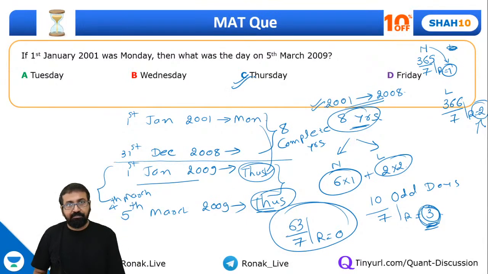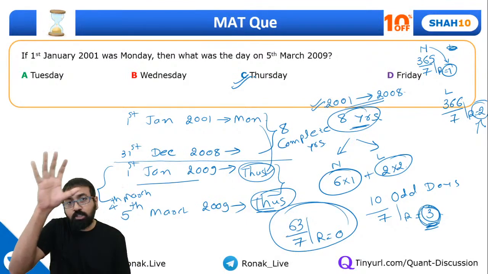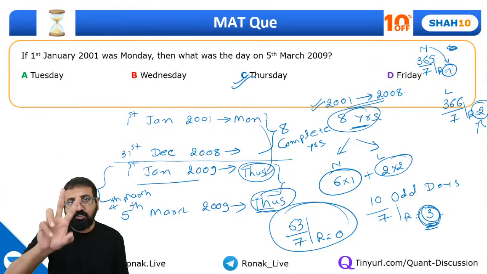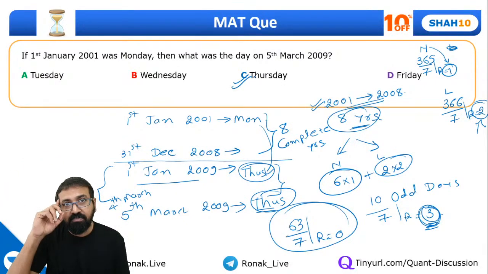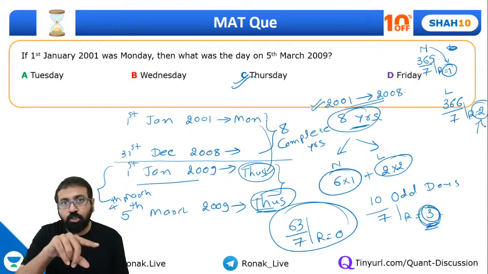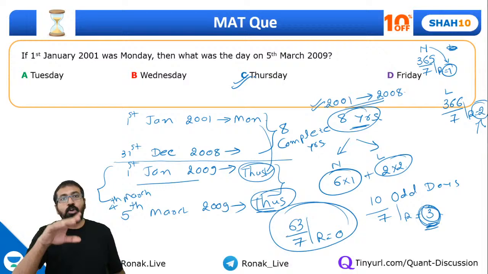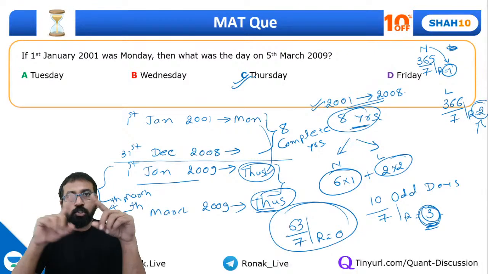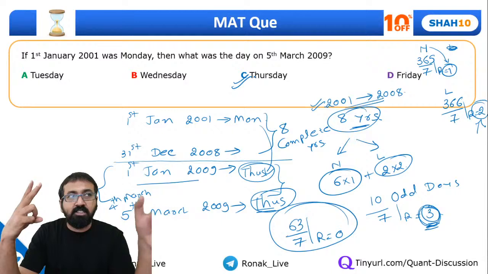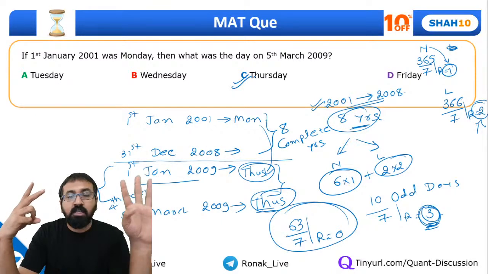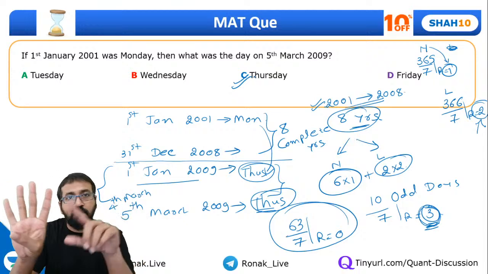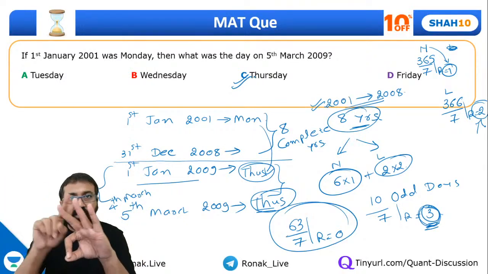This is Thursday. Of course, I have explained to you the complete calendar over here. Actually, when you solve this question, it is a 2-step question. Everyone, this is how normally students do it in the actual exam. Once you have understood the concept: 2001 to 2008, 8 years, 2 leap years, 6 normal years. 6 normal years means 6 into 1, 6 odd days. 2 leap years means 2 into 2, 4 odd days. 6 plus 4, 10, means total 3 odd days in this period.